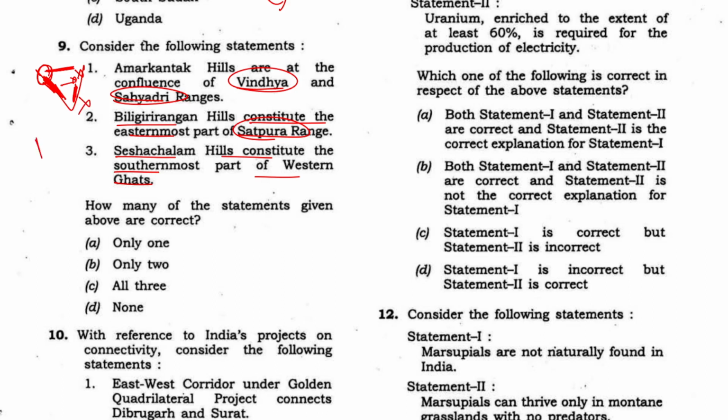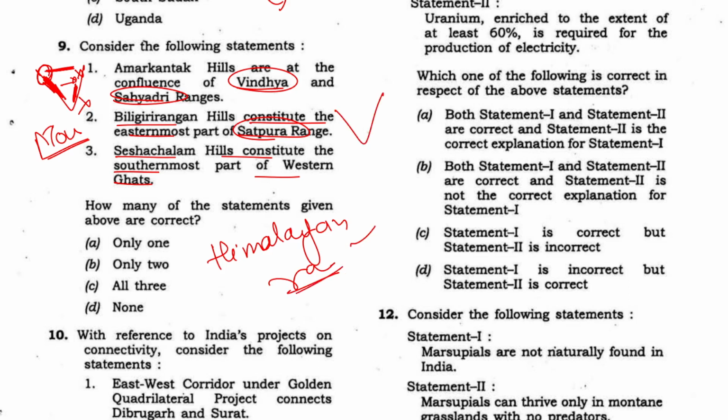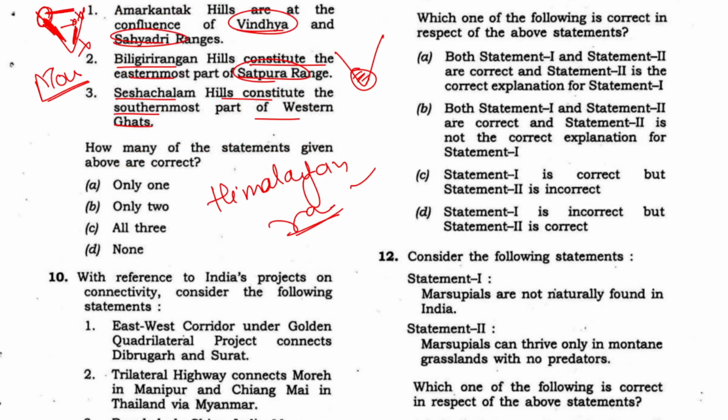So you must read about the mountains of India in general. The Himalayan range can be asked this time, so please take care about it. And the extreme Western Ghats can be asked, like the Western Ghats of Tamil Nadu and Kerala. Doddabetta, Mudumalai, Anamalai, all of these can be asked.